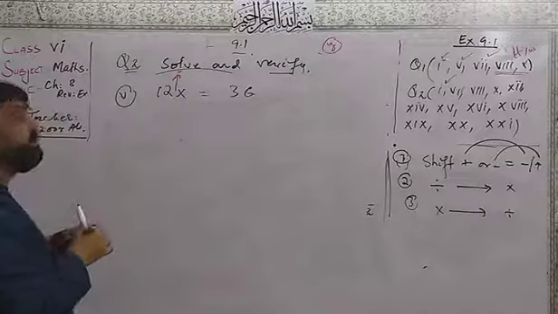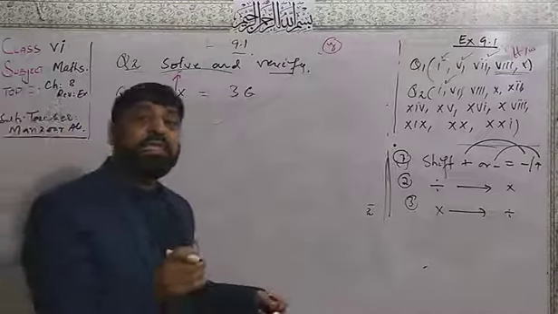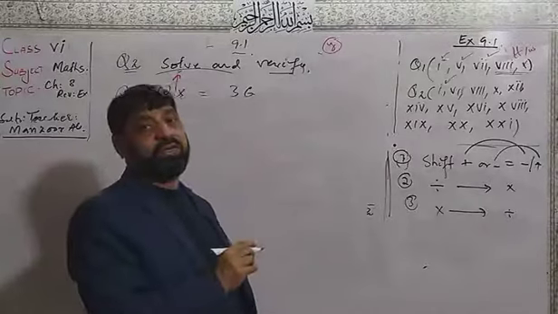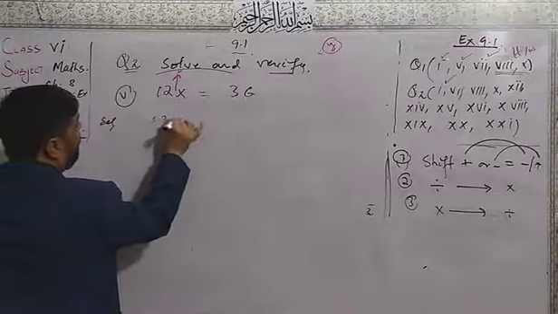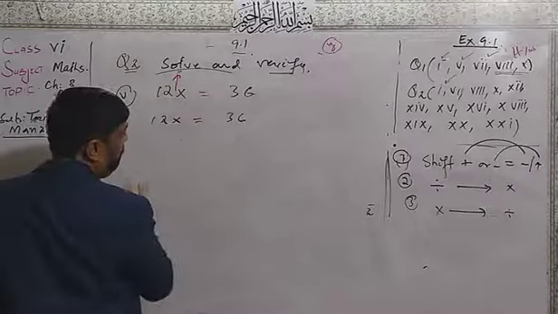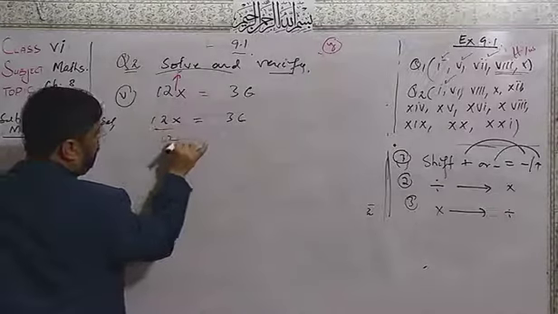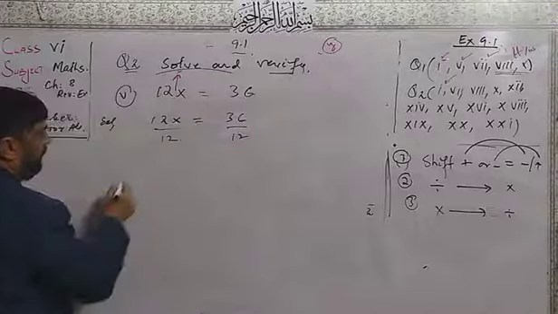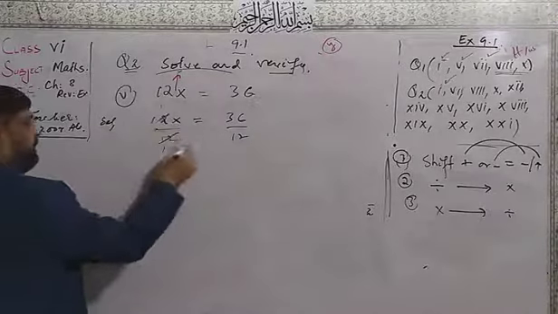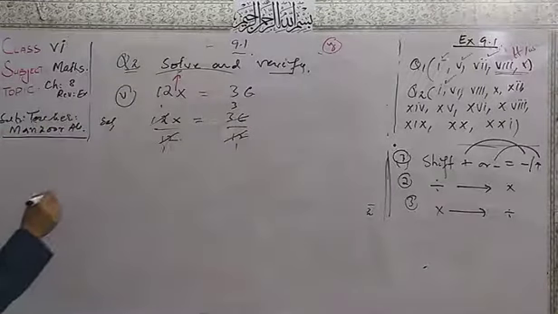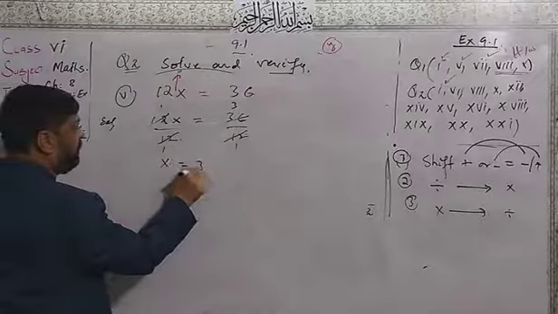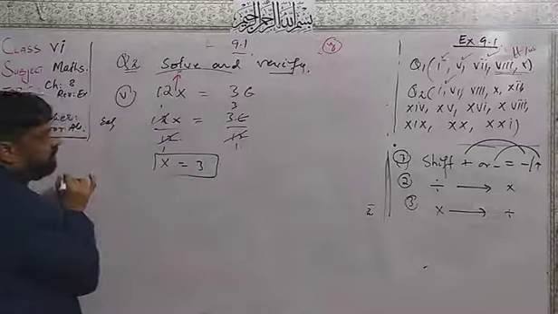I will shift the 12 to the other side. It will be changed from multiply into divide. So write the solution here. 12x equal to 36. Divide both sides by 12. Here 12 one time, and here 3 times. After that, x is equal to 3. Now this is the value of x.